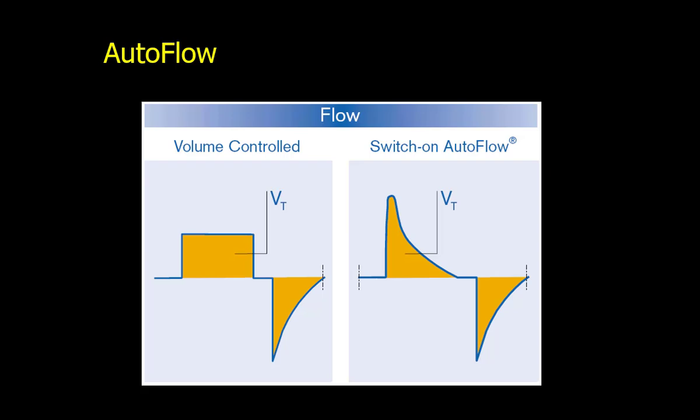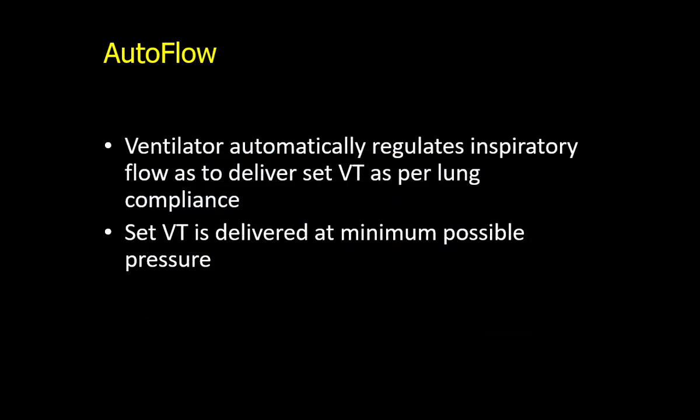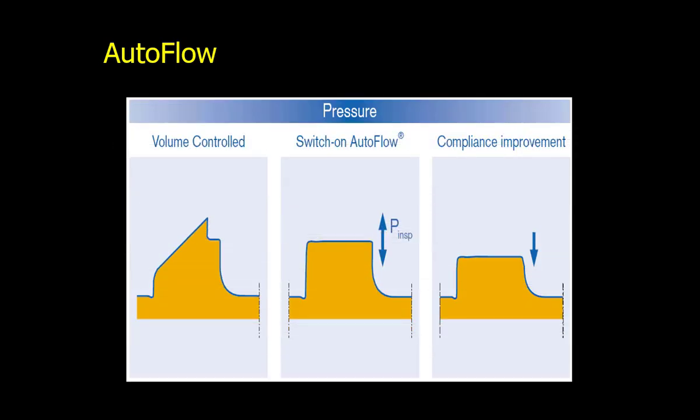As you can see, this is a volume control breath. The moment you switch on autoflow, the decelerating type of flow comes, which is a characteristic of a pressure control breath. So the ventilator automatically regulates the inspiratory flow to deliver the set tidal volume as per lung compliance. Up to this part, it is similar to PRVC, but certainly it has some differences from PRVC.